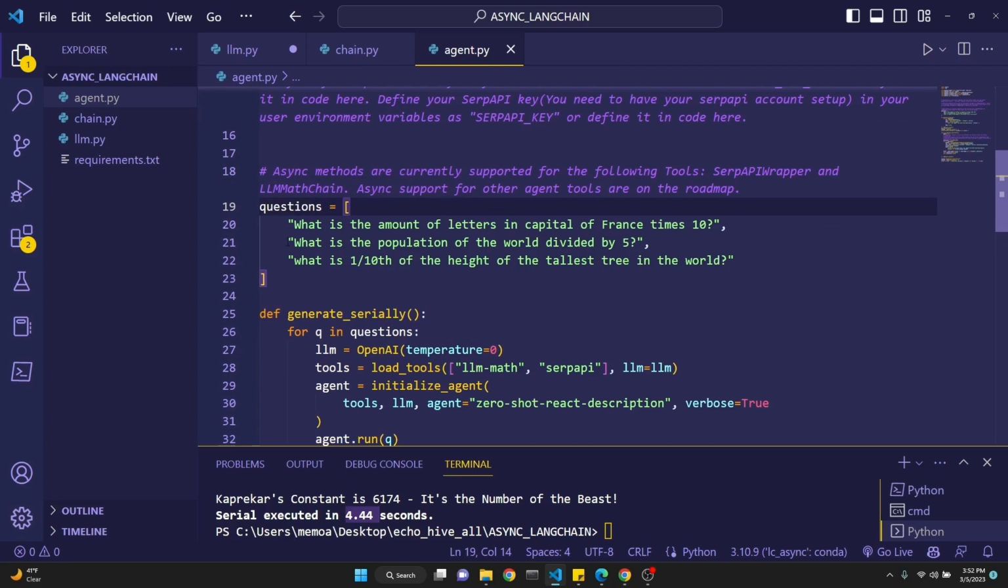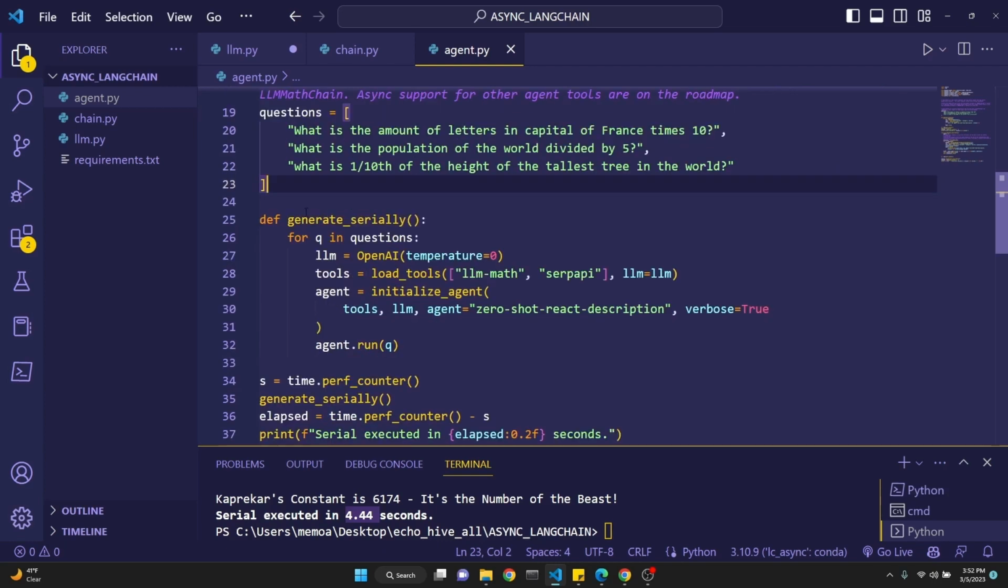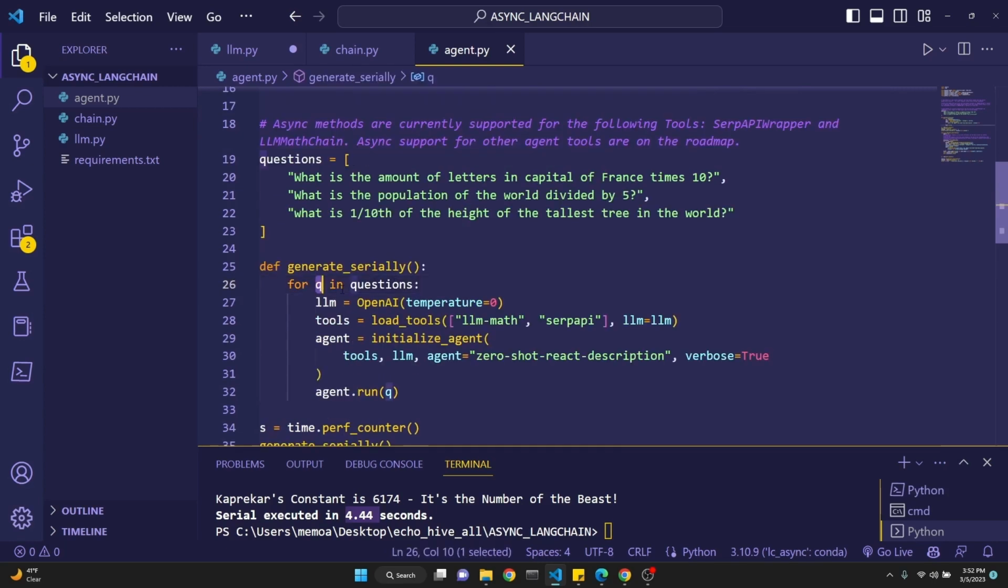Now we are predefining some questions. In this case, what is the amount of letters in the capital of France times 10? What is the population of the world divided by 5? What is 1/10 of the height of the tallest tree in the world? We're just going to ask these questions to our agent. We again define our generate_serially function. Then we say for q in questions. See, this was a placeholder. In the previous examples, we saw that it was an underscore. It really doesn't matter. This is just going to be a placeholder for whatever question. So it will go this one and this one. Okay, this is how for loops work.